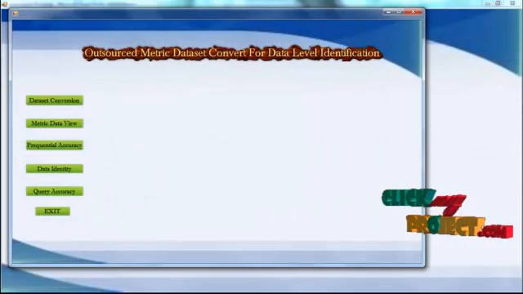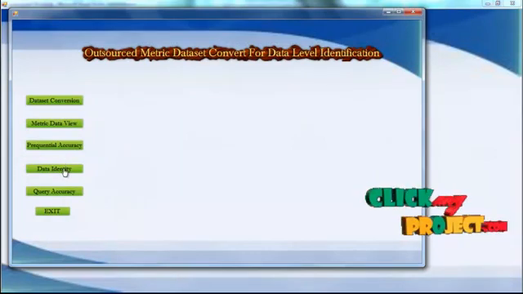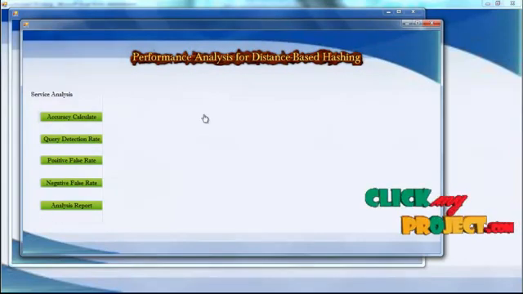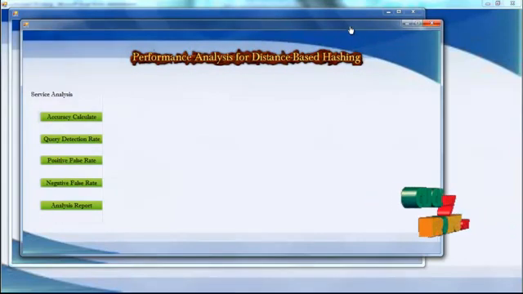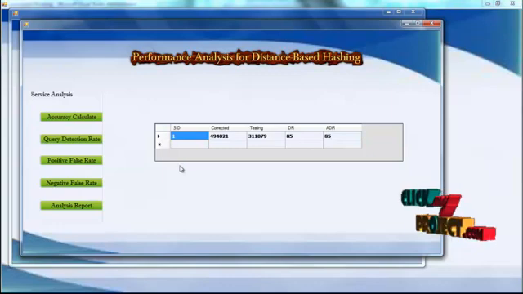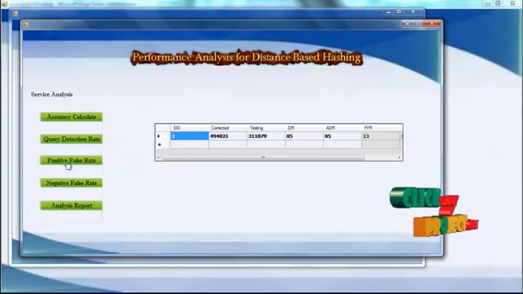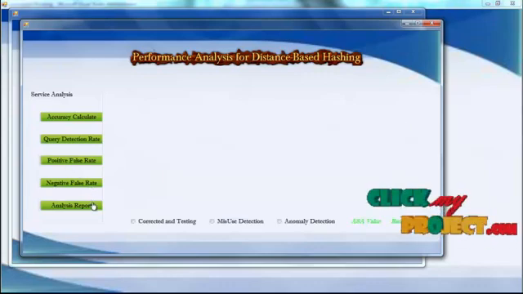When I come back to the process, here is the data identity, that is the accuracy calculation. We found the service analysis, that is the performance analysis with distance based hashing. We found the SID serial number, the corrected testing, and for each the false positive rate and the false negative rate, and the analysis report was found.